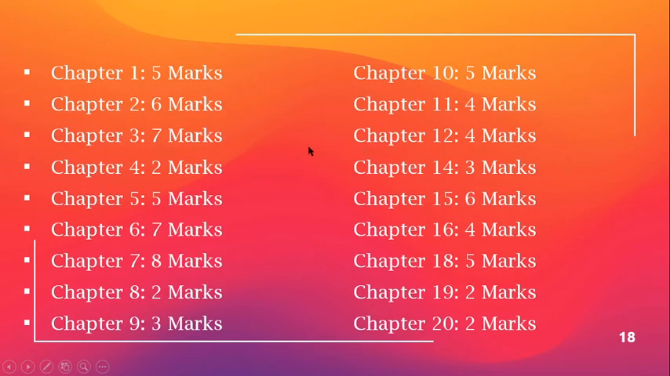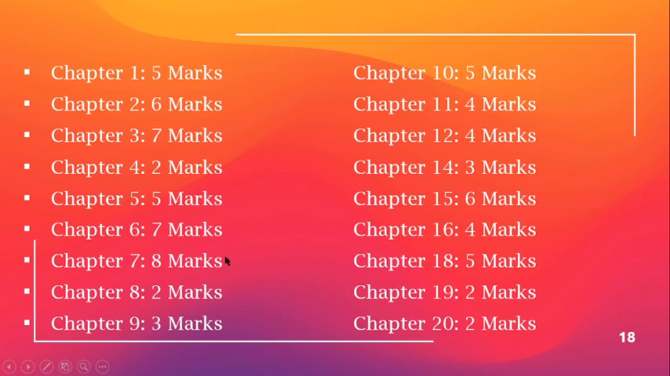Okay, now at the end, let's see the marks distribution according to the chapters. The first one is chapter number 1. Chapter number 1 is of 5 marks. Chapter number 2 is of 6 marks. Chapter number 3 is of 7 marks. Chapter 4 of 2 marks. Chapter 5 of 5 marks. Chapter 6 of 7 marks.